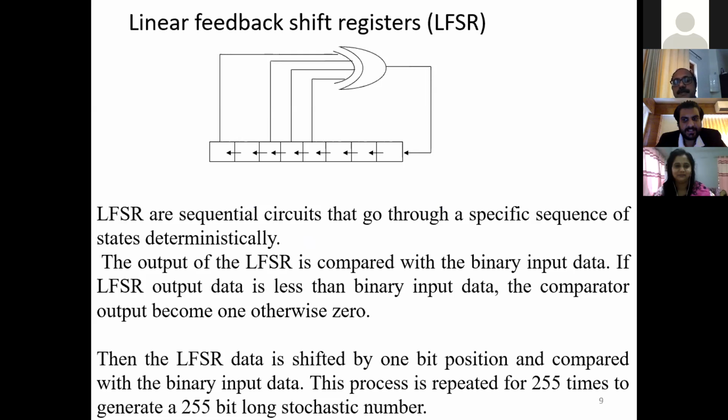This process is repeated 255 times to generate a 255-bit long stochastic number. Here the LFSR is 8 bits long, which is why a 255-bit long stochastic number is generated.